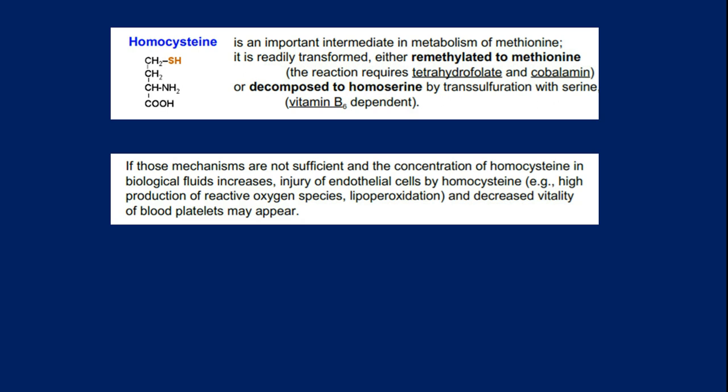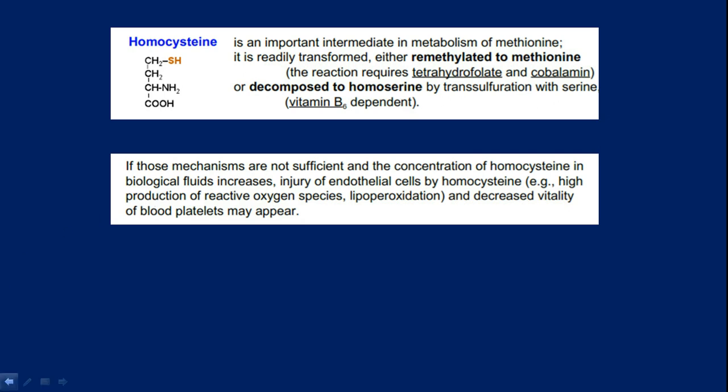If those metabolism mechanisms are not sufficient and the concentration of homocysteine in biological fluid increases, because methylation is not possible, let's say vitamin B deficiency is there, then what will happen? Homocysteine cannot be converted to methionine, so it has to be metabolized by other mechanisms.